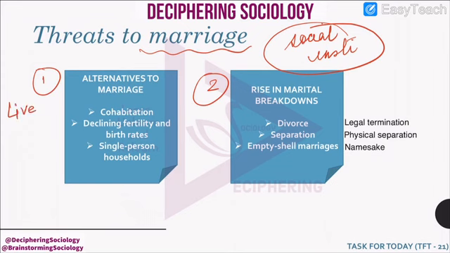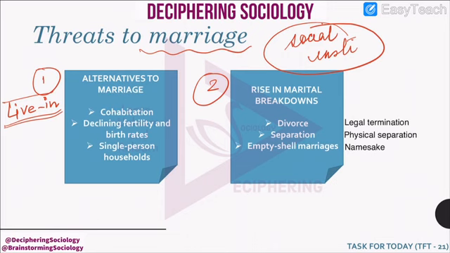First one is cohabitation or live-in relationships. People are staying together, they are entering into a sexual relationship, but they are not getting married. Without marriage, they are living together. So they are not giving importance to marriage.